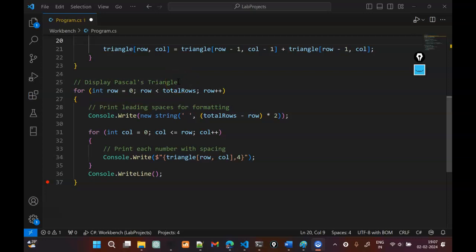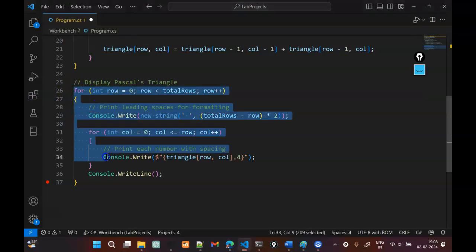Now you might be thinking of ways where we could have achieved this in a single set of loops. But nevertheless, just for the sake of clarity, we will have it in 2 different blocks. And the actual magic of displaying it like an equilateral triangle and also not printing the actual cells which have the 0 all happens in this piece of code, which we'll see in the next part.